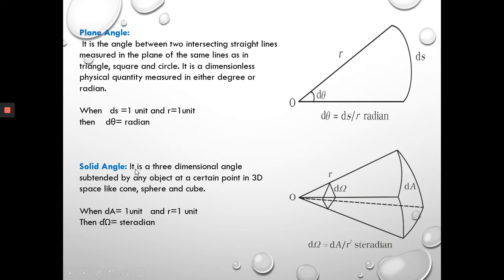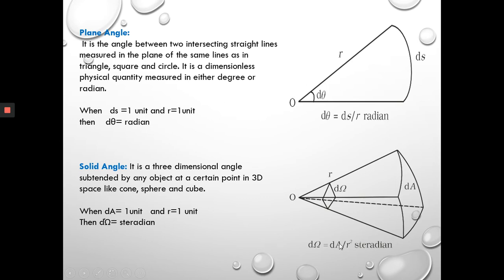Next is the solid angle. It is the 3-dimensional angle subtended by any object at a certain point in 3D space, like a cone, sphere and cube. Here in the example, we are taking a small cross section of a sphere, dA, and the angle subtended by this cross section at the center is d omega. Then we can find out the solid angle by using the formula dA divided by r square.